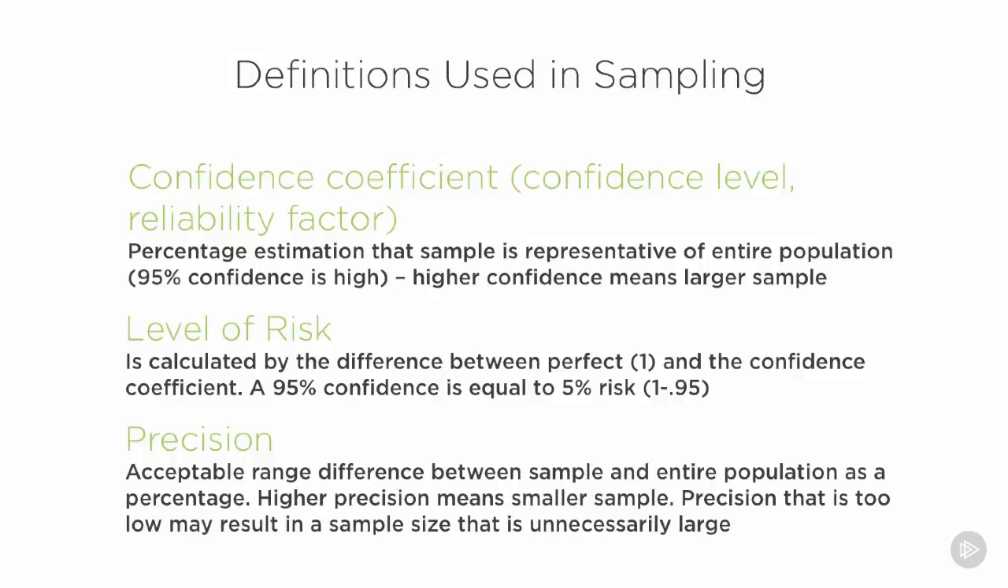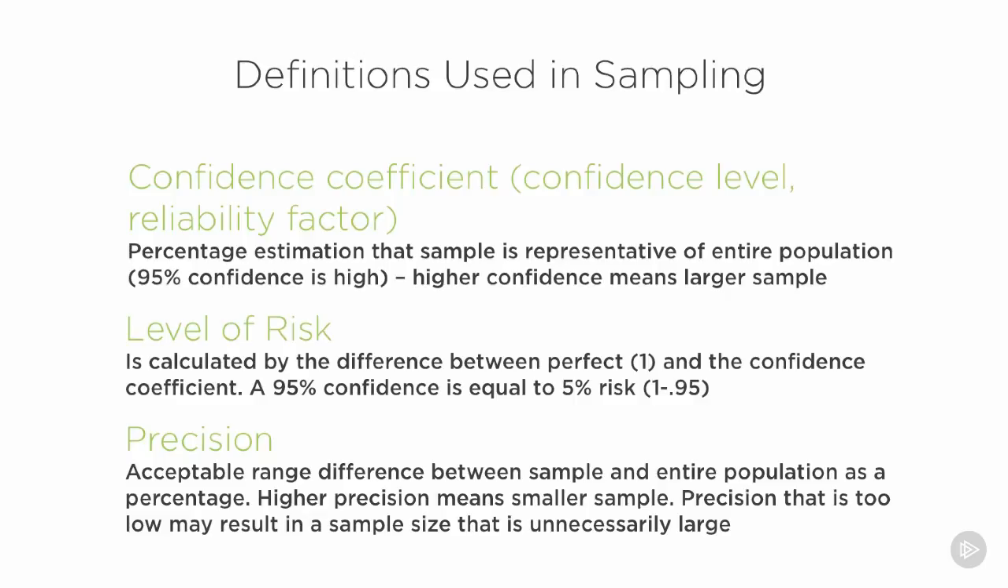For example, we talked about the confidence coefficient a moment ago. The confidence coefficient represents the confidence level or the reliability factor of my actual sample. It is a percentage estimation of whether or not the sample that I've used is truly representative of the entire population. If I want a level of confidence that my sample is 95% likely to be truly representative of the entire population, that's considered a fairly high level of confidence. If I'm going to have such a high level of confidence, it usually means I'm going to have to choose a larger sized sample.